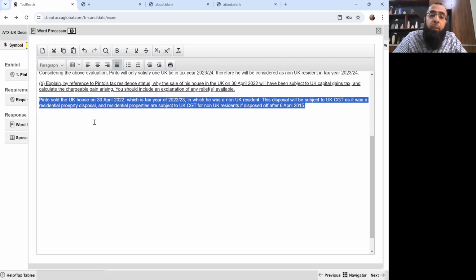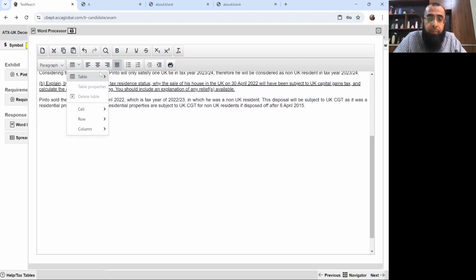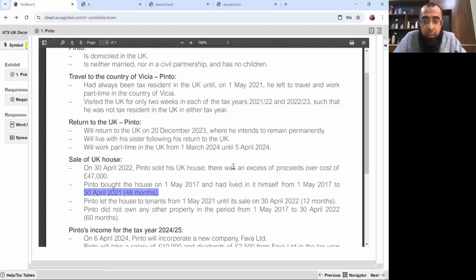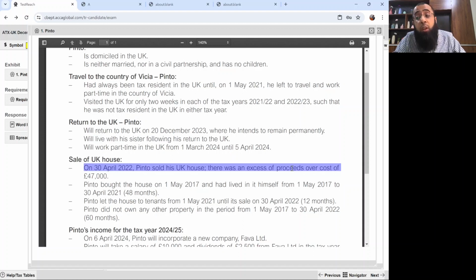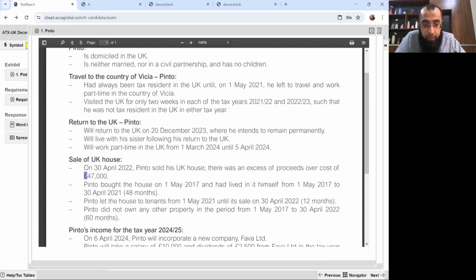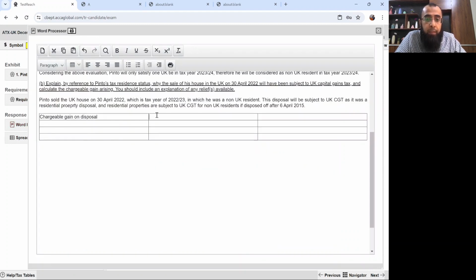Now we have to look at the CGT calculation. What was the chargeable gain on disposal? There was an excess of proceeds over cost of £47,000.